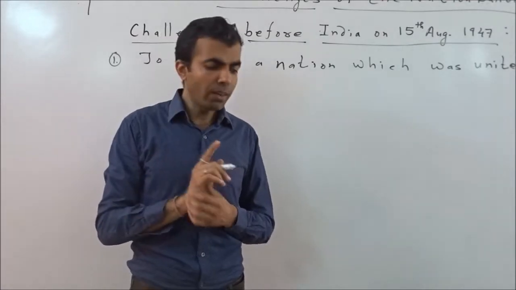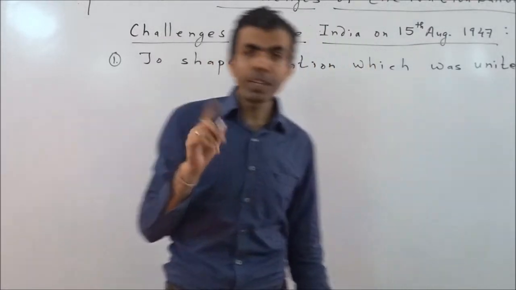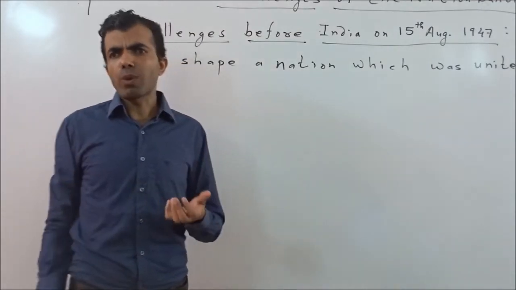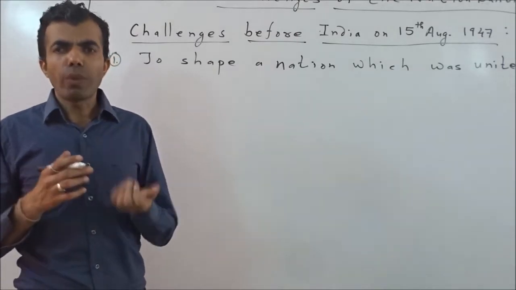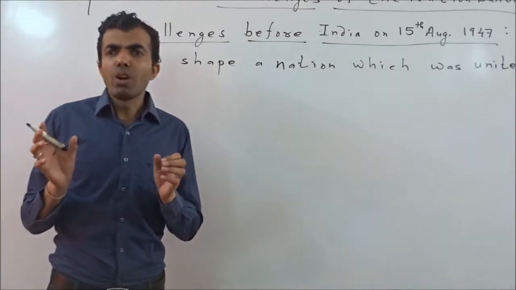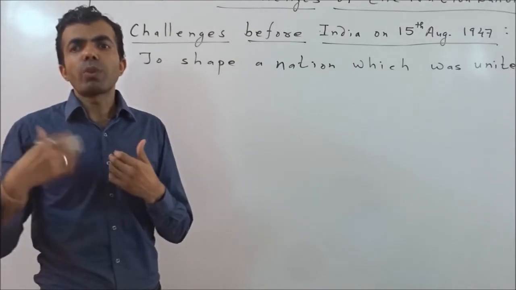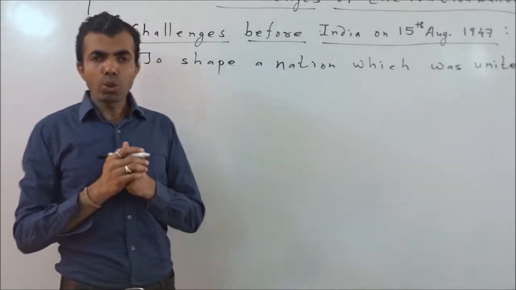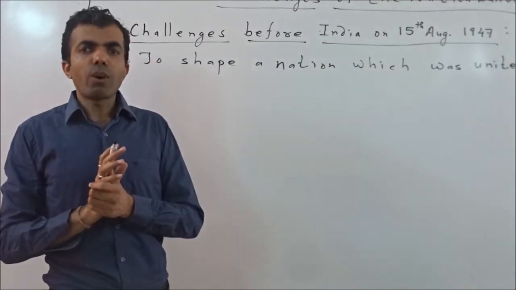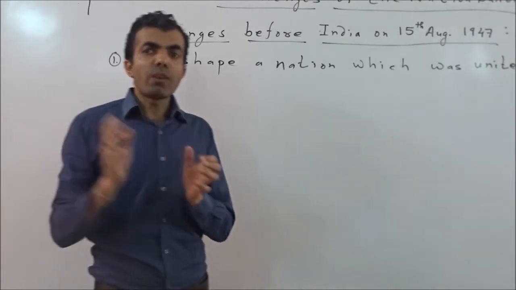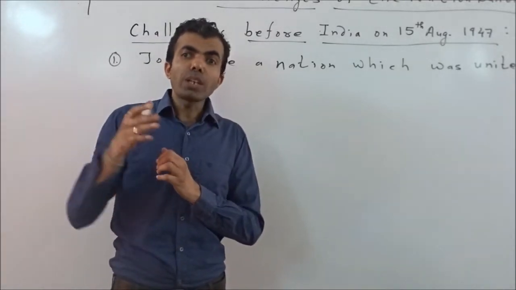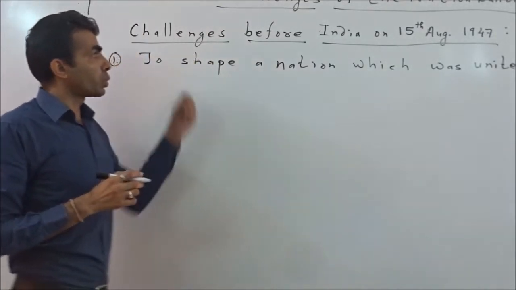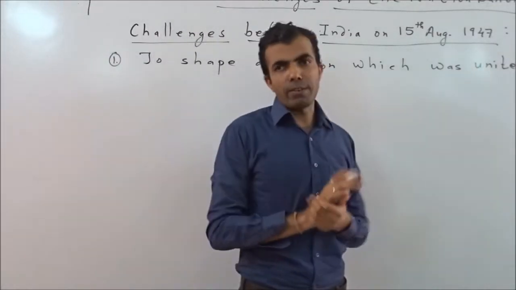So on 15th August 1947 we did not get a united India. It was partly ruled by princes, nawabs and queens, and some parts were in the direct control of the Britishers, which were handed over later on to the Constituent Assembly as the interim government of the country. The first challenge was to accommodate all these diverse regions, and the unification of the country was to be worked upon.